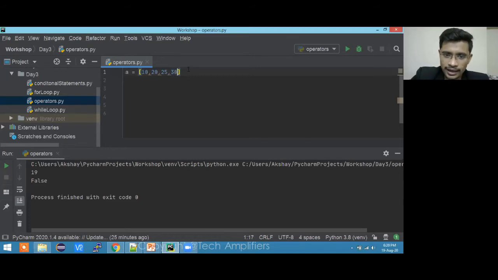So this is the list I have, which has numbers, and I can put strings as well if I want, because you can store anything you want over here, okay? So this is the list.